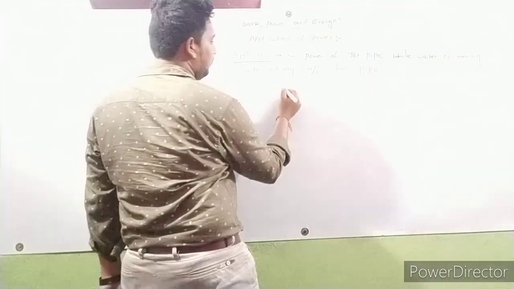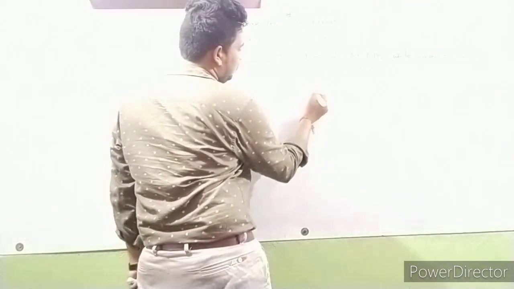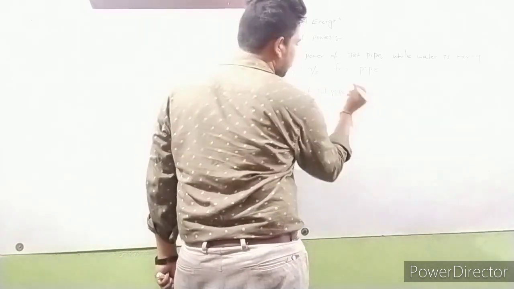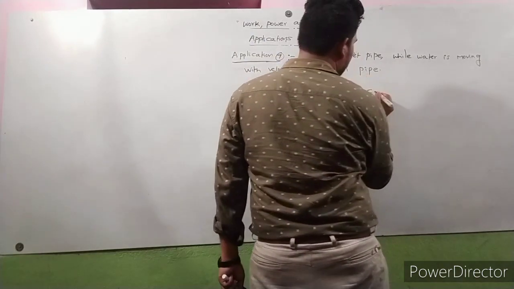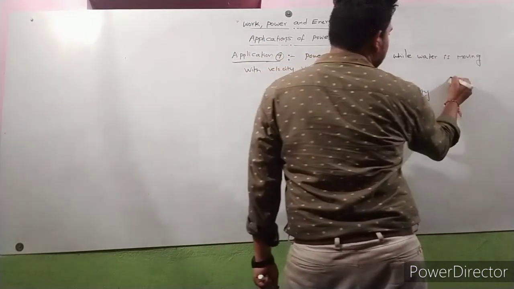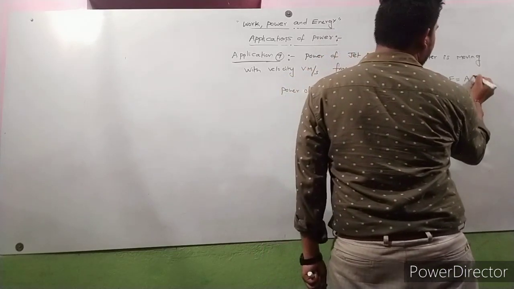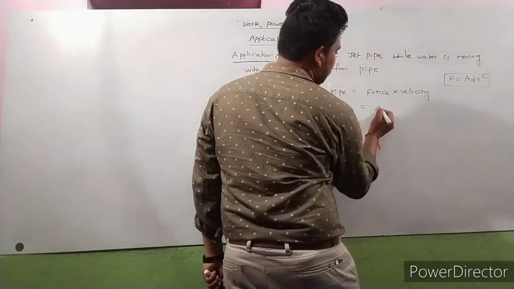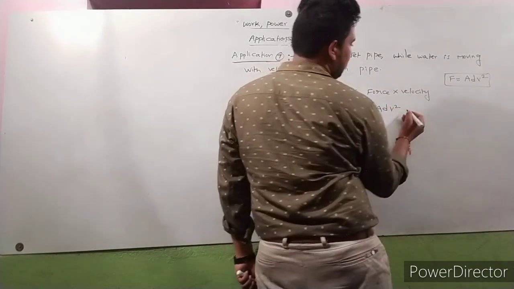So power of jet pipe is equal to, initially power is equal to force into velocity. Here force is equal to A d V square, so force into V.